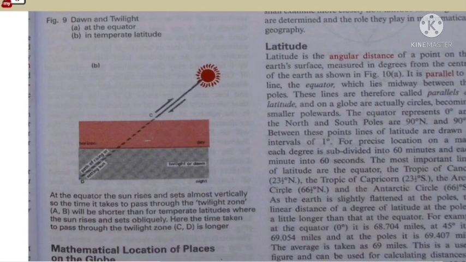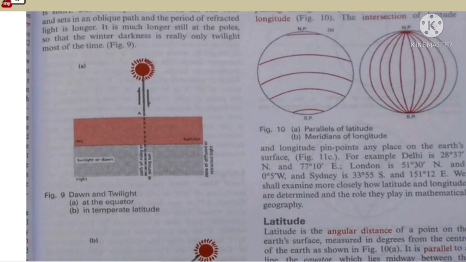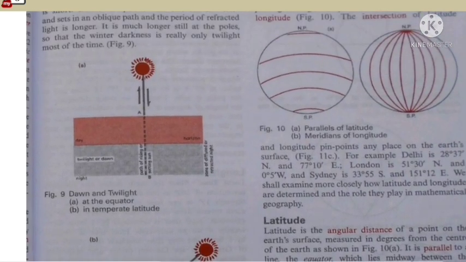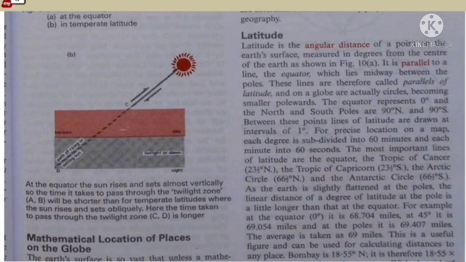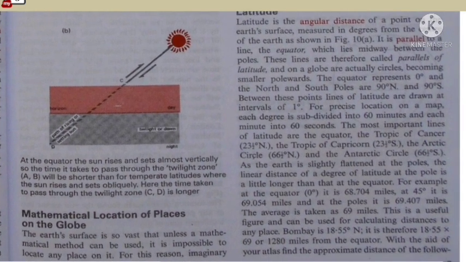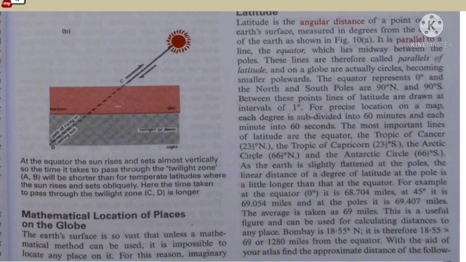Latitude is the angular distance of a point on the Earth's surface measured in degrees from the center of the Earth, as shown in figure 10a. This is figure 10a, and this is how the parallels of latitude and meridians of longitude are denoted. It is parallel to the line at the equator, which lies midway between the poles.